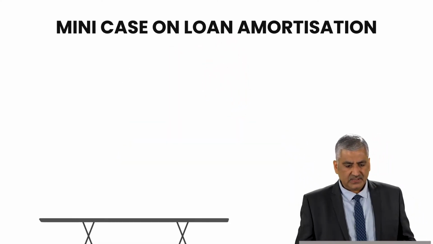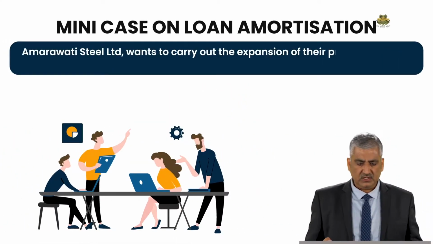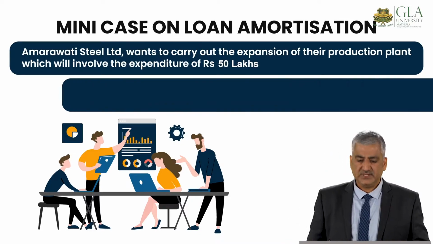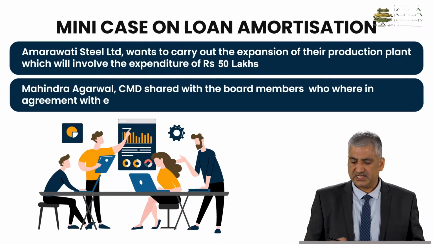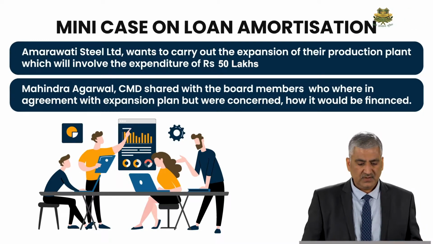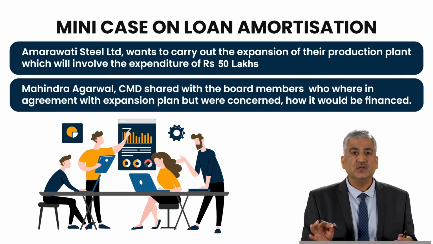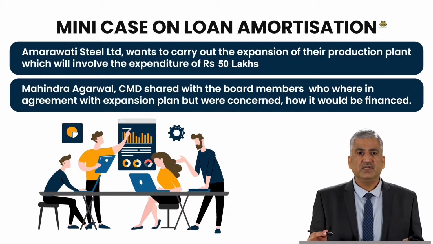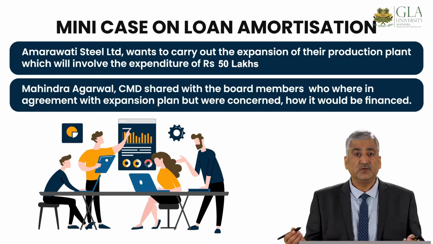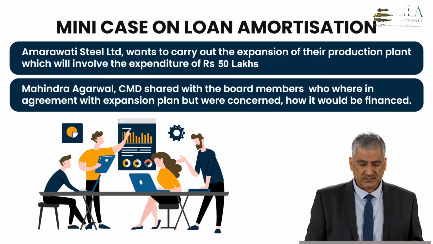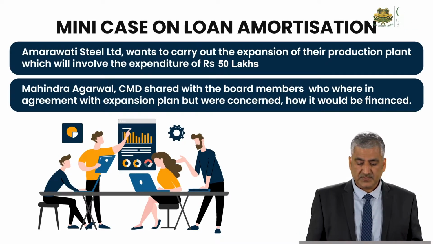So we have here a company called Amravati Steel Limited, and it wants to carry out the expansion of its production plant, which involves the expenditure of 50 lakhs. So there is a capital project involving an investment of 50 lakhs, right? And Mahindra Agrawal is the CMD of this company.